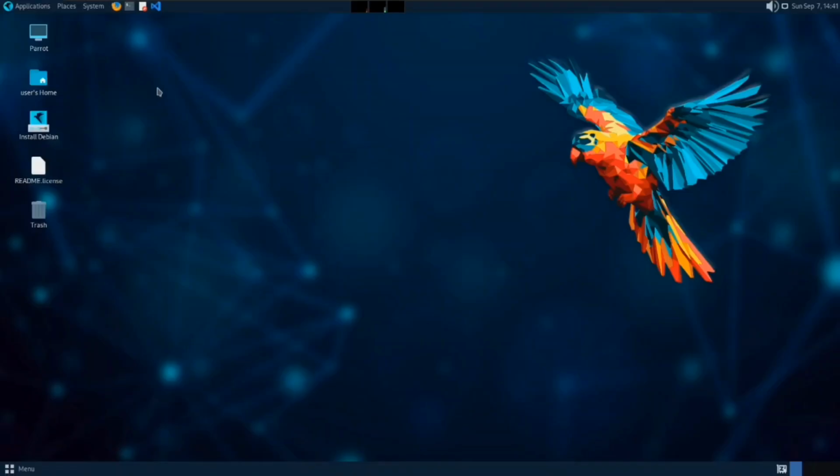As you can see, it's starting booting up. And there you have your Parrot OS, which is running on a virtual machine.